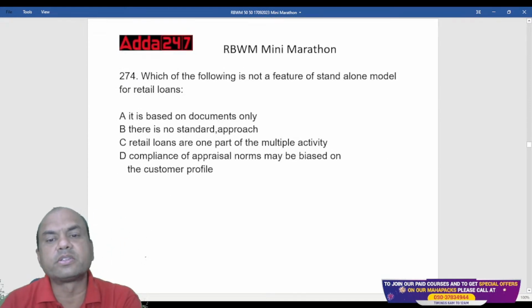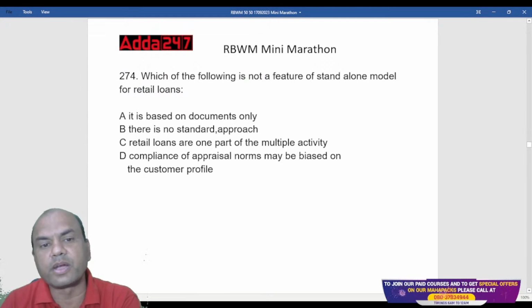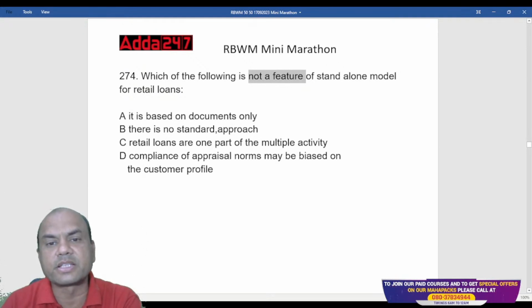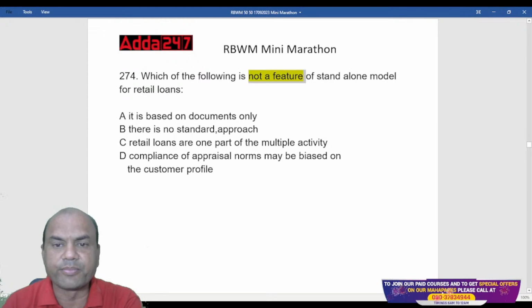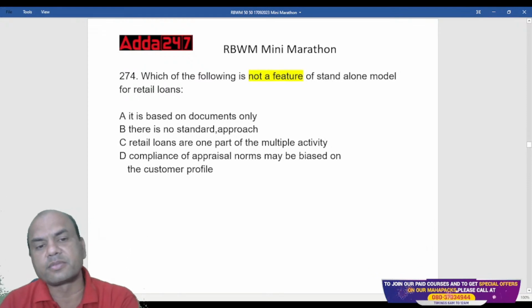Which of the following is not a feature of standalone model of retail loans? Not a feature. We want not a feature. Remember, in exams you will get such questions which will be asking negative questions. So which of them is not a feature?